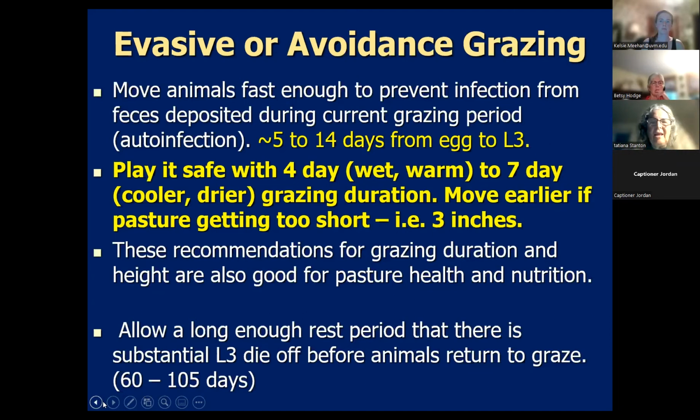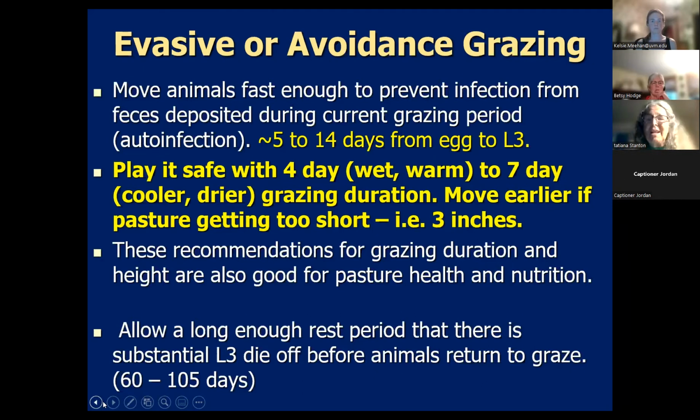Regarding how tall to let your pasture get, we want it to be way over 3 inches, and as you move out of the pasture, we don't want it any shorter than 3 inches. These recommendations are also very good for the health and nutrition of your pasture.